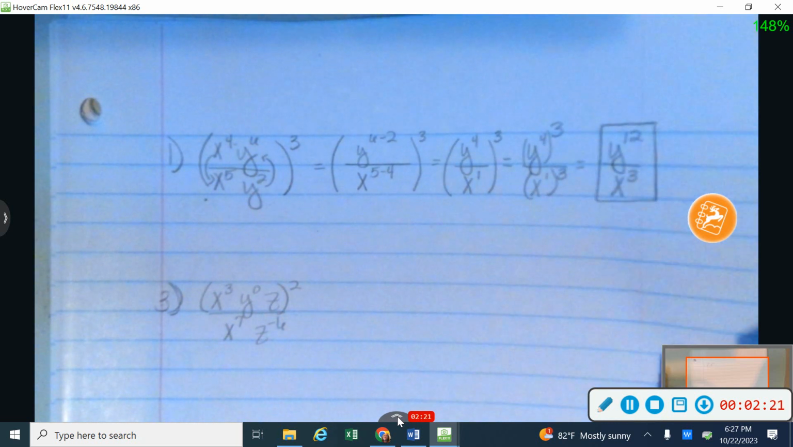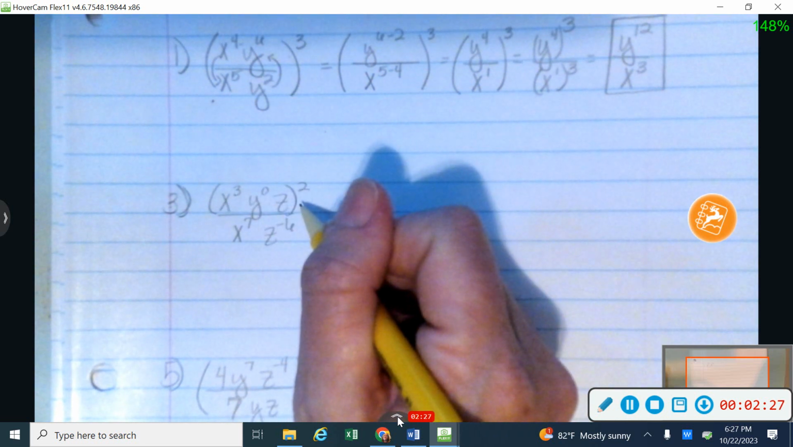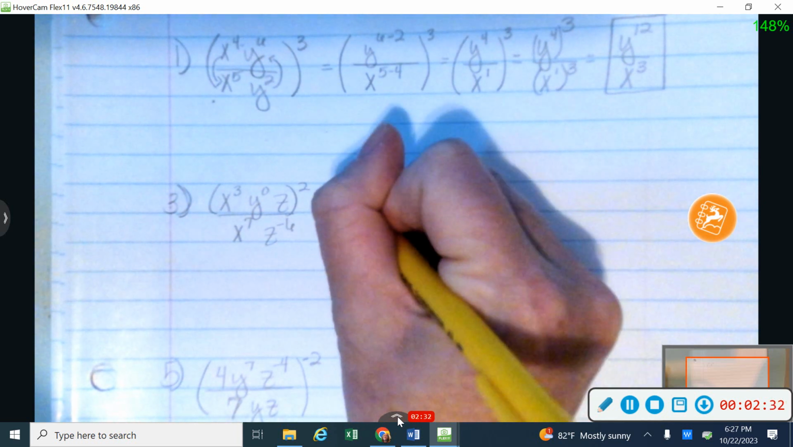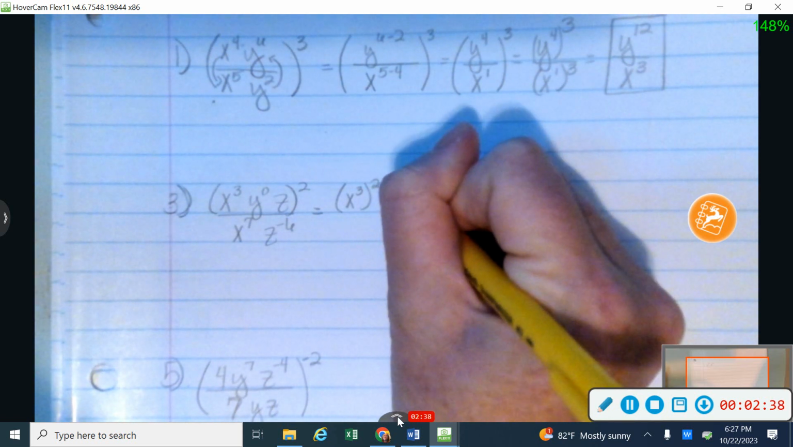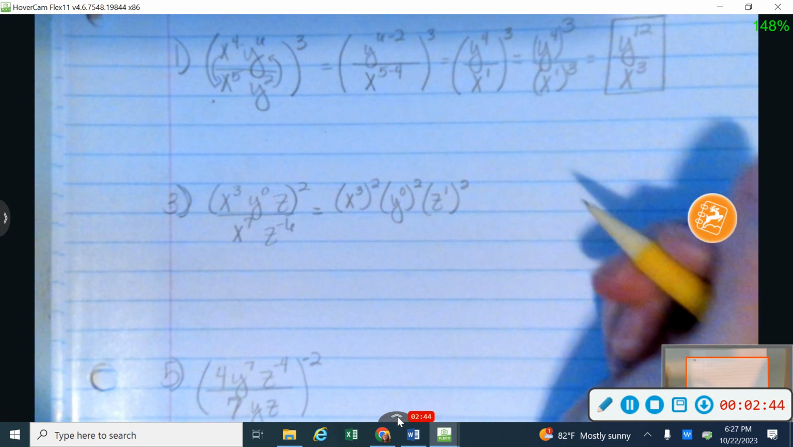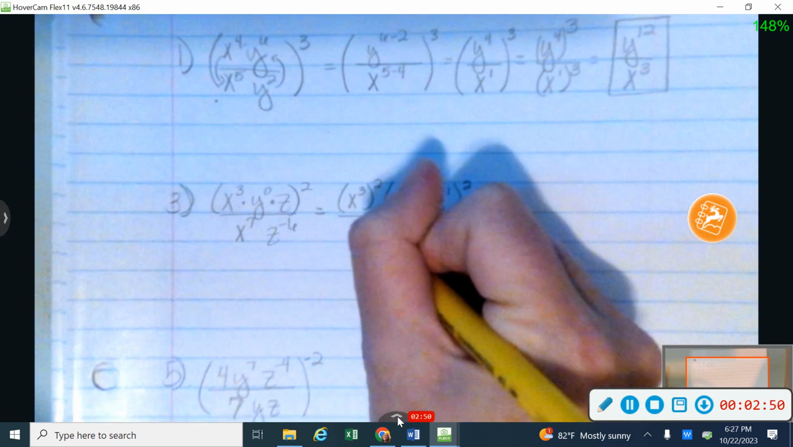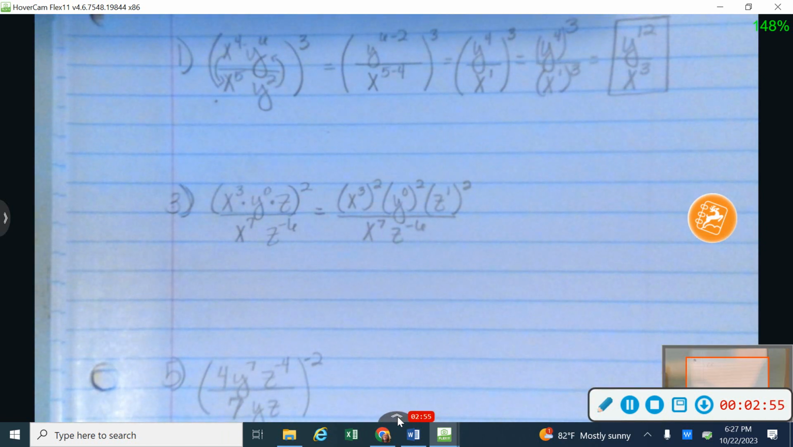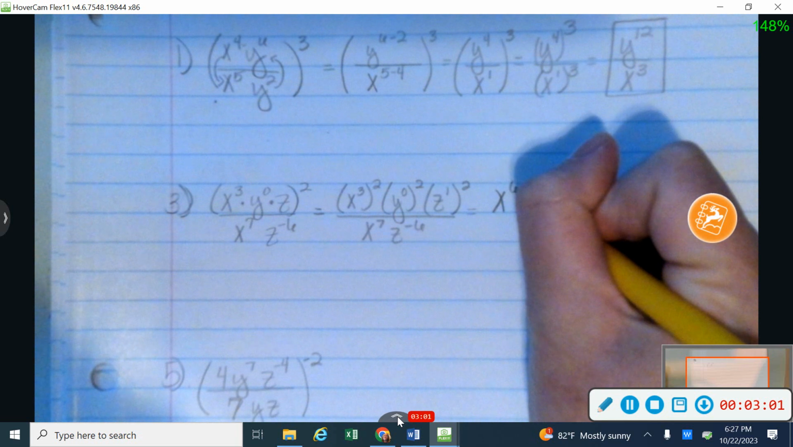Like I said, on number 3, we're in a unique situation because the 2 right here is only being applied to the numerator, and I know that because of those parentheses. So I'm going to start by distributing that 2 power, so that's going to be x cubed squared. I'm going to have y to the 0 power squared, and z to the 1st power squared, just like that. And I can do that because these things are multiplied together. So if anything there was added or subtracted, I would not want to distribute my exponents, so be very careful with that.